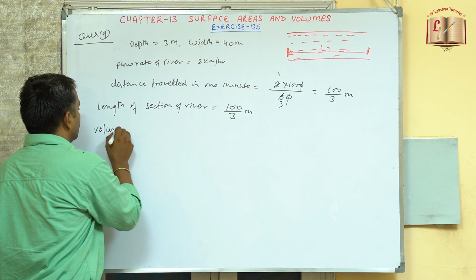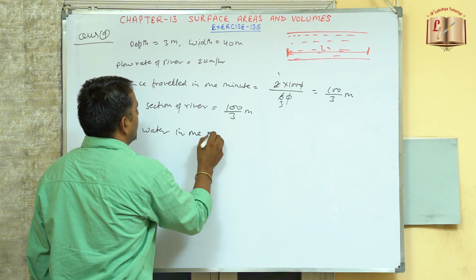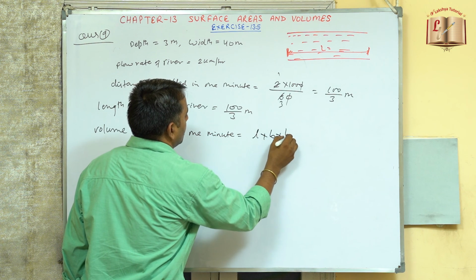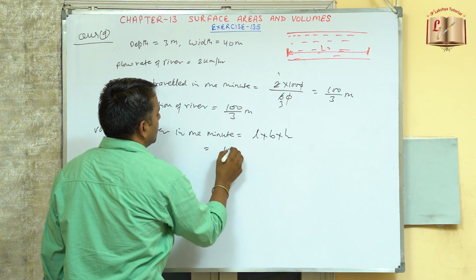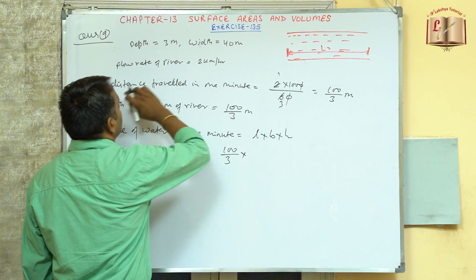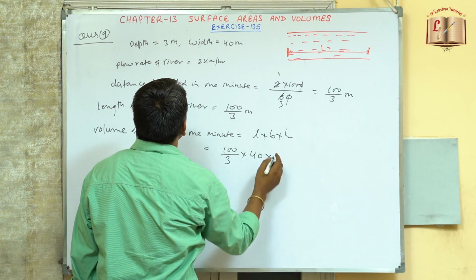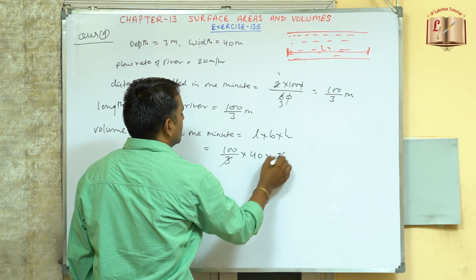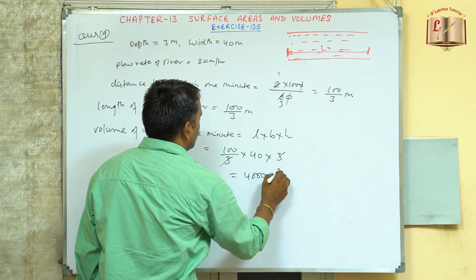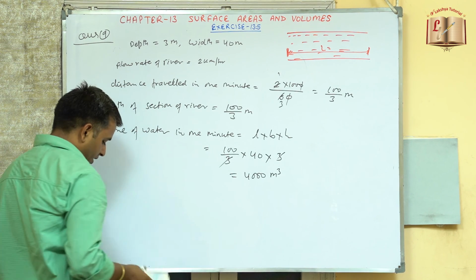Therefore the volume of water in 1 minute will be equal to length into width into height. So length is already found, 100 by 3, into the width, which is 40, and depth, height or depth is the same thing, so into 3. 3 got cancelled. So this is now 4000 meter cube. So this is the volume, 4000 meter cube.